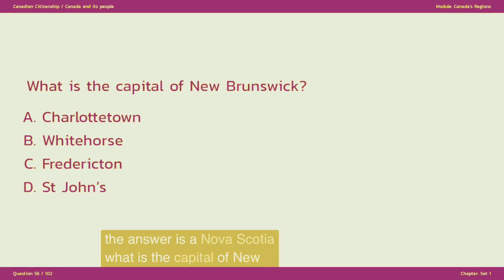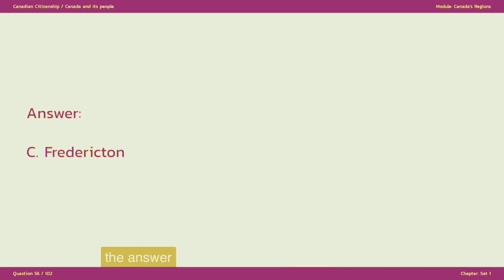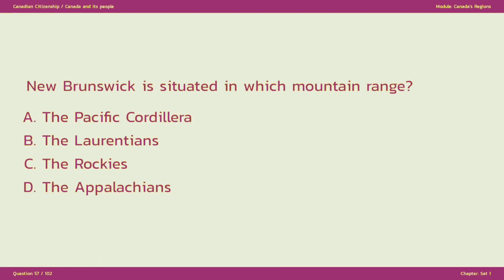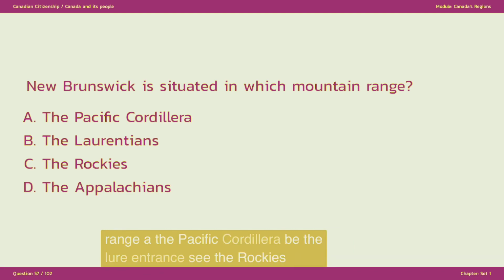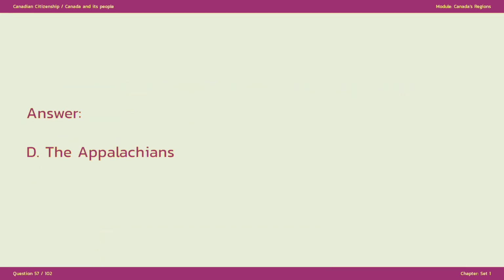What is the capital of New Brunswick? A. Charlottetown. B. Whitehorse. C. Fredericton. D. St. John's. The answer is C. Fredericton. New Brunswick is situated in which mountain range? A. The Pacific Cordillera. B. The Laurentians. C. The Rockies. D. The Appalachians. The answer is D. The Appalachians.